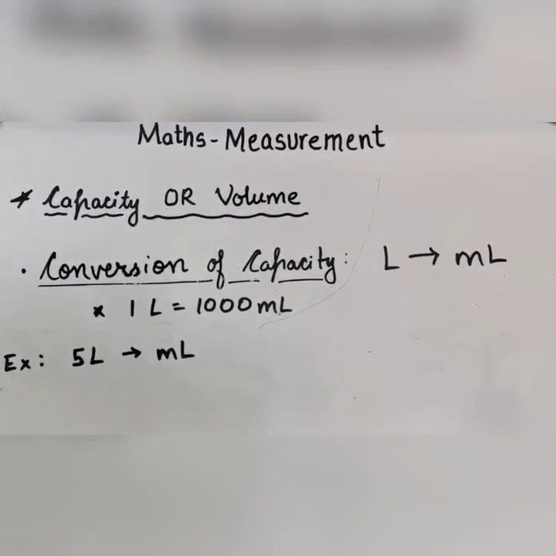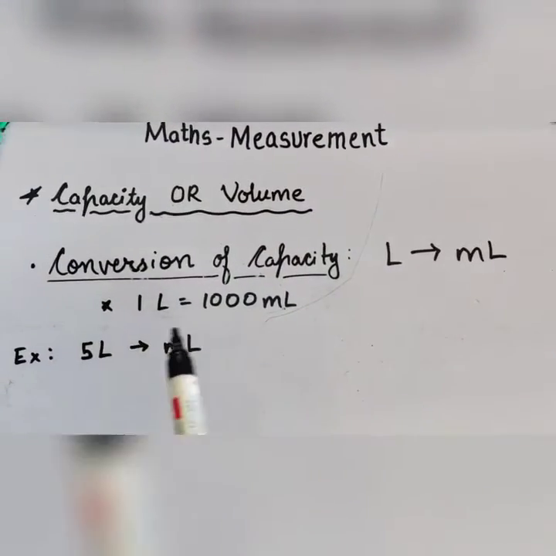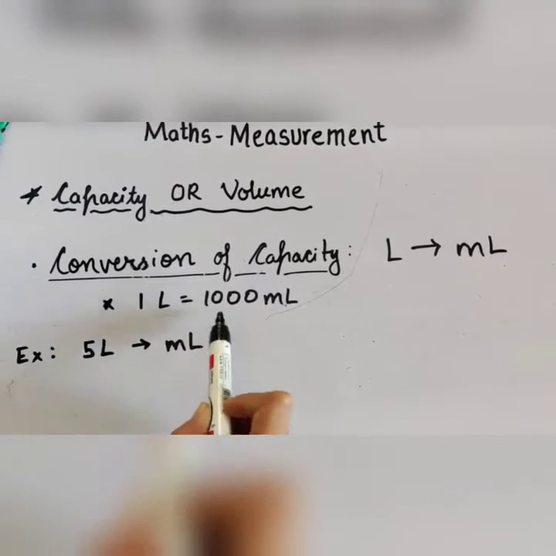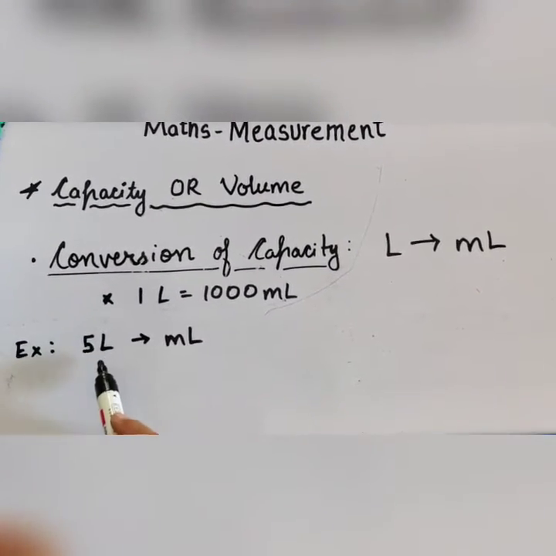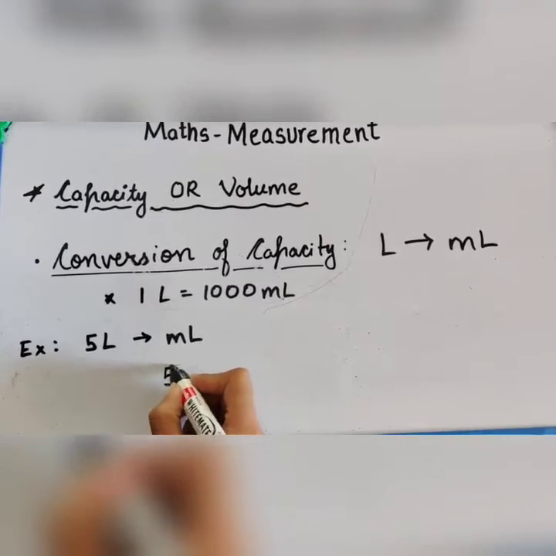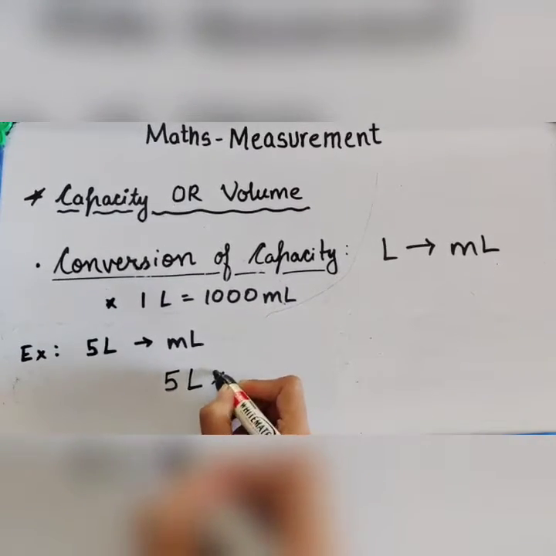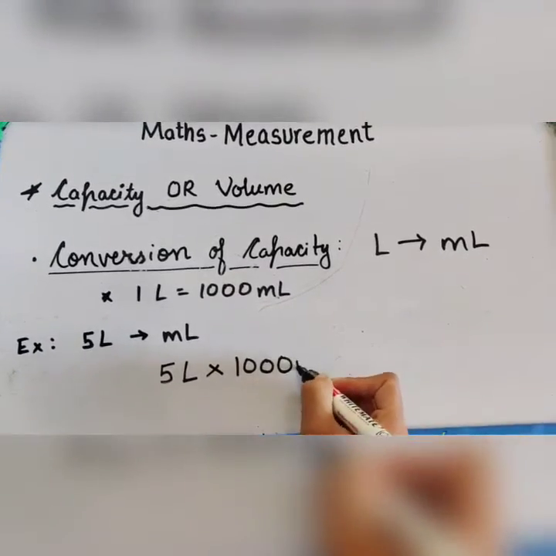Now first let us understand how we convert liter to milliliter. As we know that 1 liter is equal to 1000 milliliters. Our example is to convert 5 liter to milliliter. So what we will do? We will multiply 5 liter by 1000, as 1 liter is equal to 1000 milliliters.